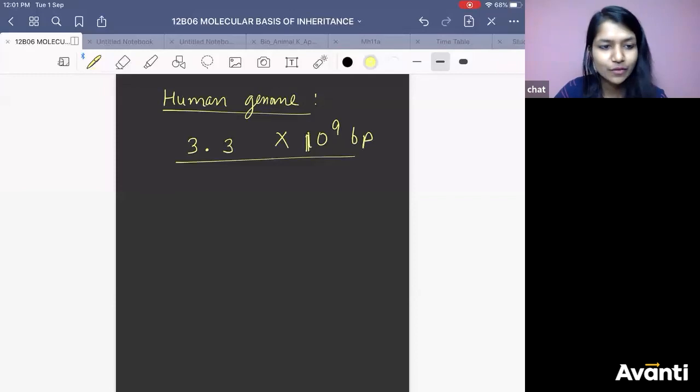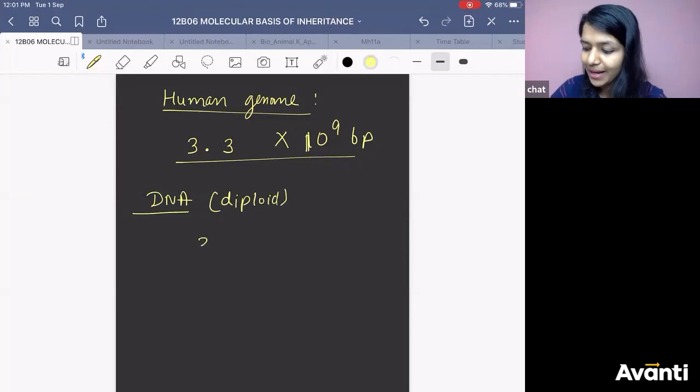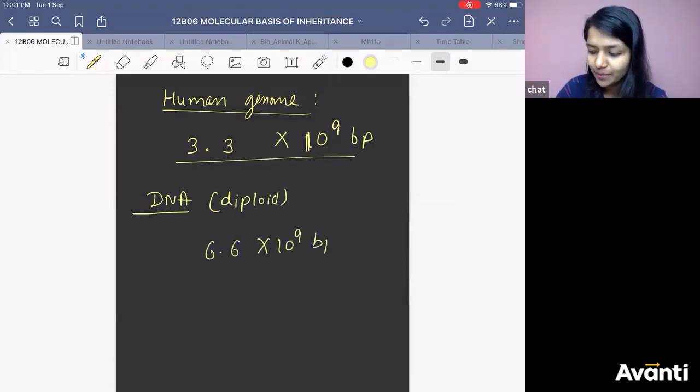Right? So this is for the genome. For total diploid DNA content, multiplied by 2, it is 6.6 into 10 to the power 9 base pairs.